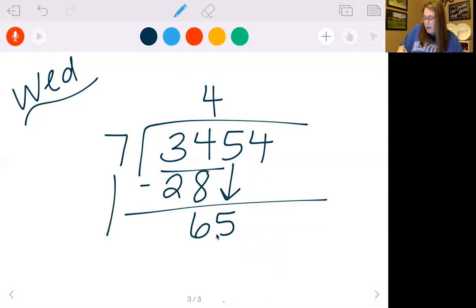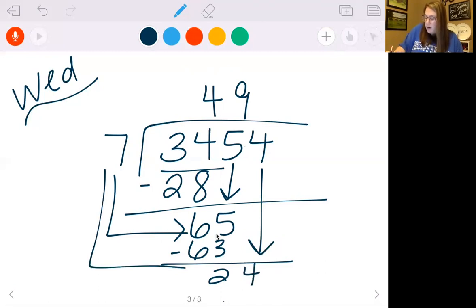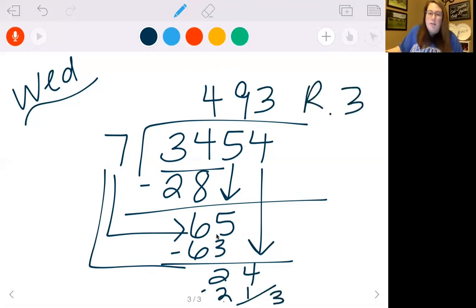Bring down our 5. 7 times something gives us close to 65. That's 9. 9 times 7 is 63. Subtract it, you get 2. Bring down the 4. 7 goes into 24 3 times. 7 times 3 is 21. Subtract it, we get a remainder of 3.